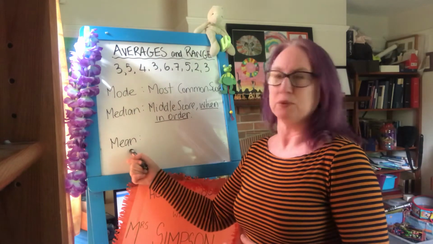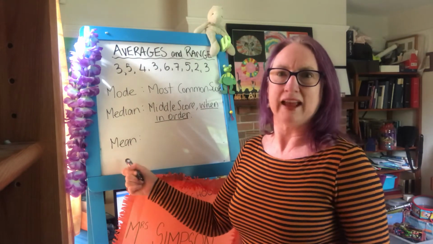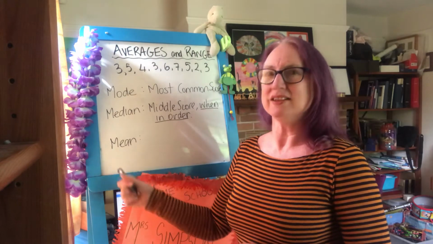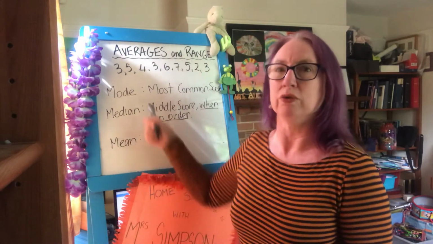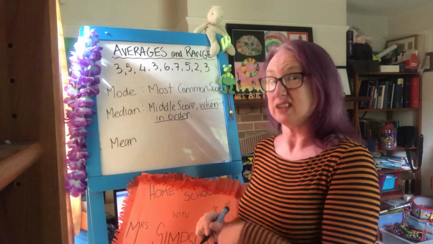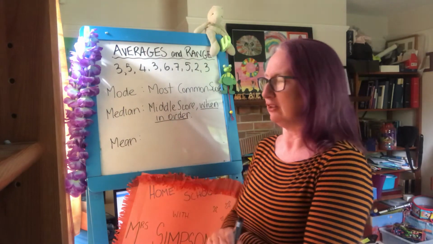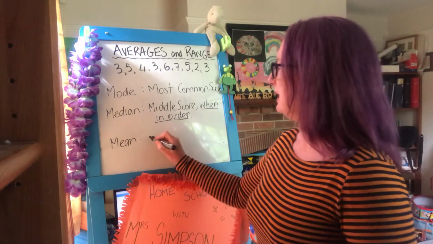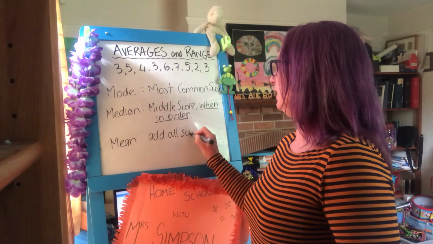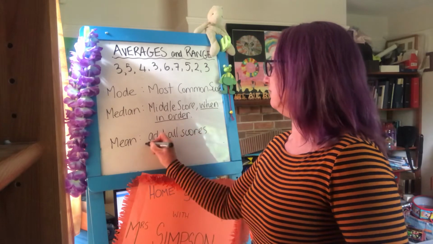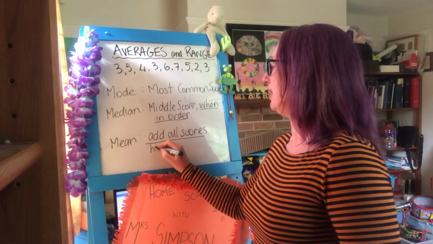What they actually mean is the mean average, not the median average or the modal average. They should technically say the mean average, but they don't. So the mean is when we add all the scores and then divide by how many there are.